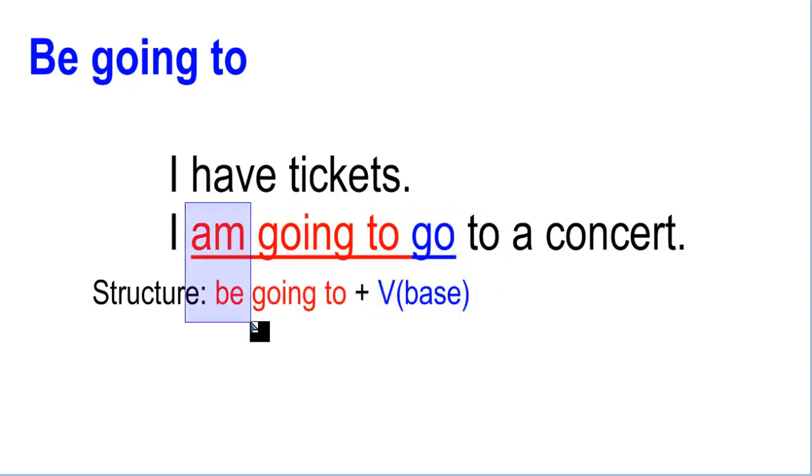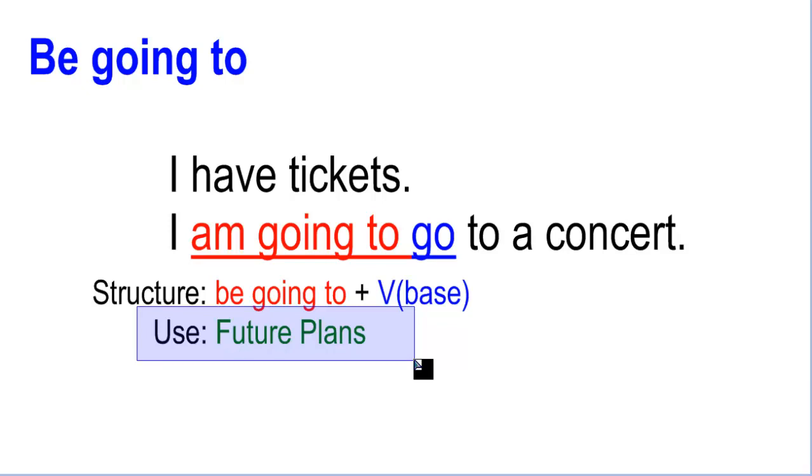Obviously, the verb be has to adapt to the person. If it's I, you're going to say I am. If it's he, she, it, you're going to say is. And if it's we, you, they, you're going to use are. Okay, so remember the verb to be has to adapt to different situations. So that's the structure, be going to, and the verb in base form. Now, in what situations do we use this structure? We use this structure to talk about the future plans that we have. This part here, plans.